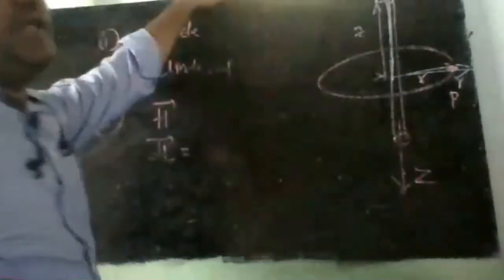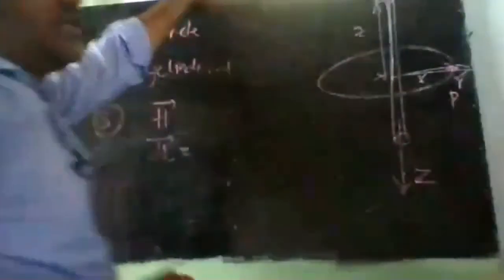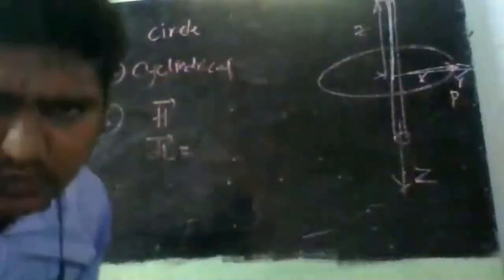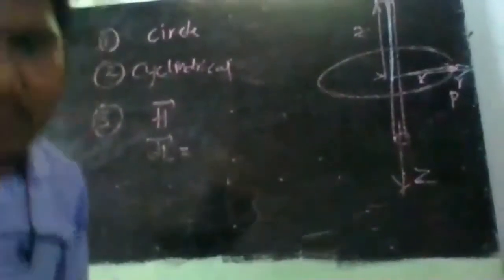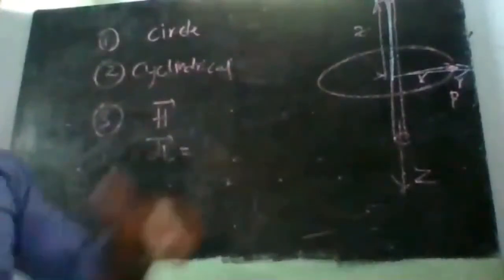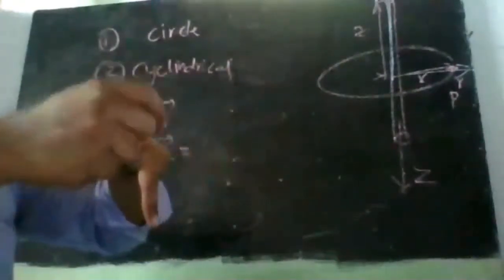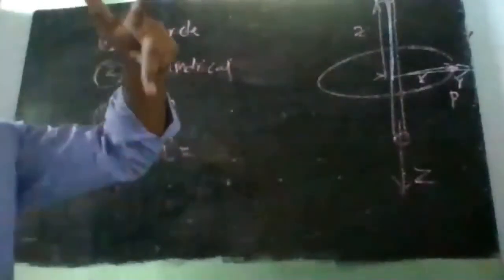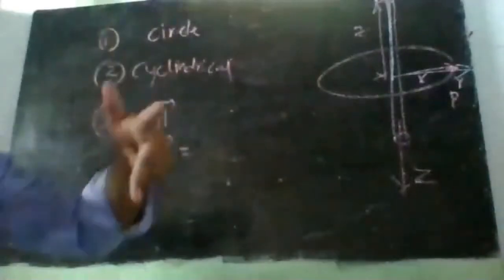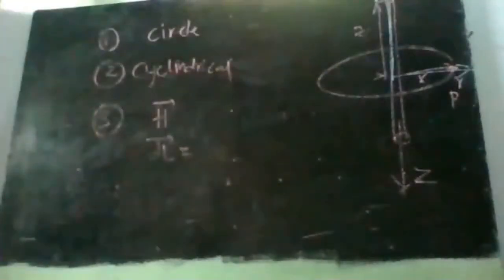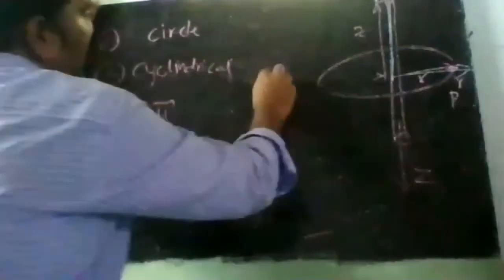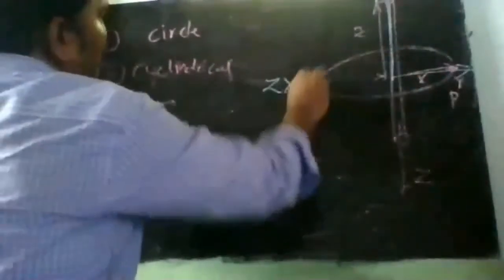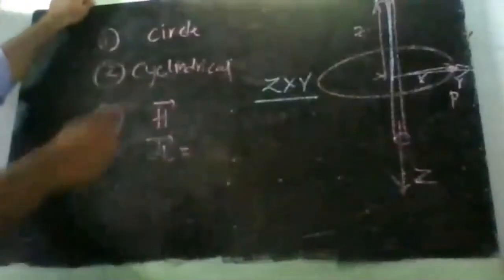The point is along the r direction, and the conductor is along the z direction. As per the left hand thumb rule, if the current is in one direction and the point in another, the magnetic field will flow in the perpendicular direction. Here, one is along z, one is along r, so the magnetic field will flow in the phi direction. The plane perpendicular to both, z cross r, is phi.